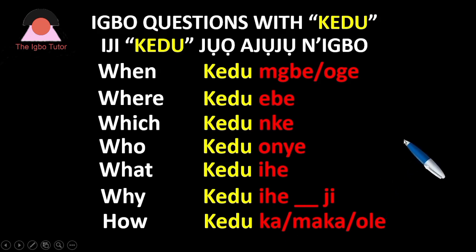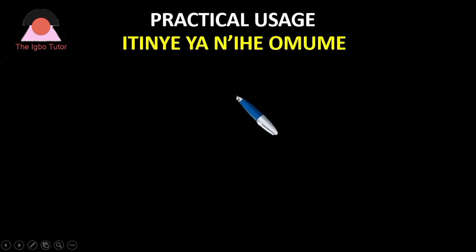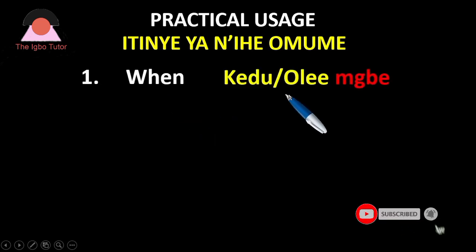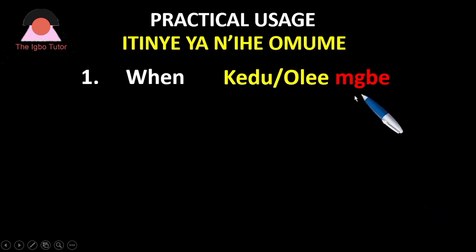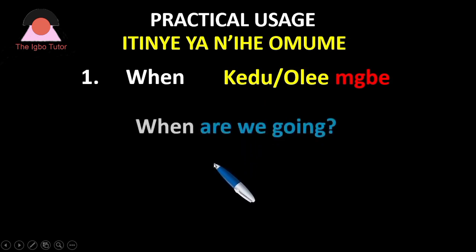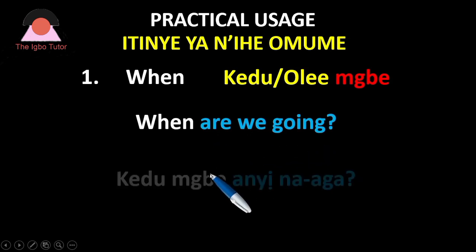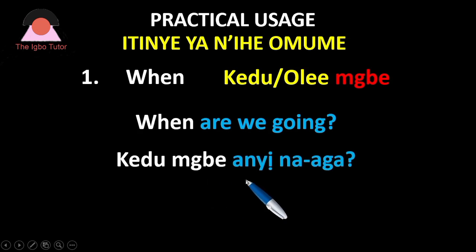So let's go as we use them in practical sentence formation. Beginning with number one. When. Kedu mbe. That is when. Some will say ole mbe, like I said earlier, but kedu is more popular than ole, as we can see. So let's go to questions. Number one question. When are we going? The Igbo version now. Kedu mbe anyị na-aga? That is when are we going?